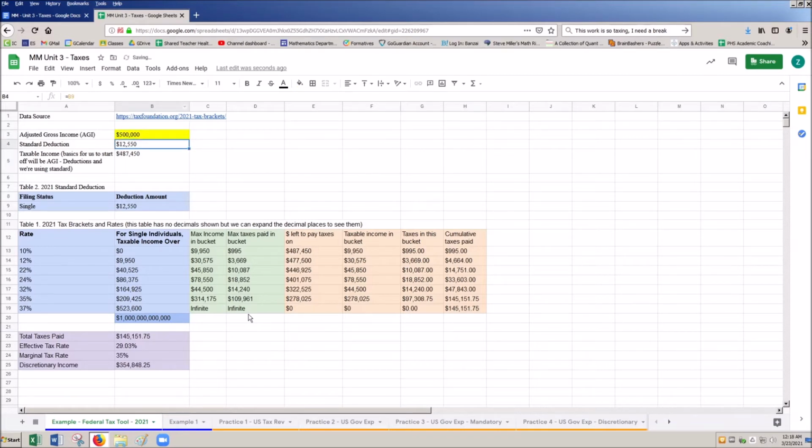There we go. I was going to say that wasn't adjusting correctly. My bad. So here we go. Now we're saying we make 500,000, and so our effective tax rate here is 29.03. I was like, that 14 is way too low.